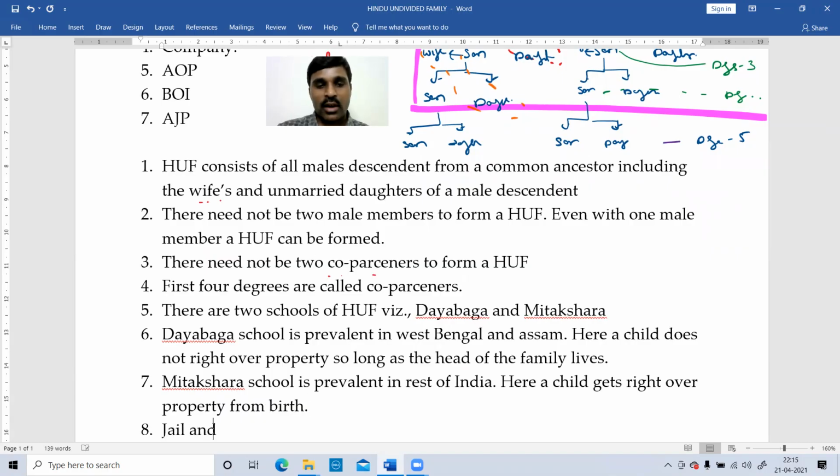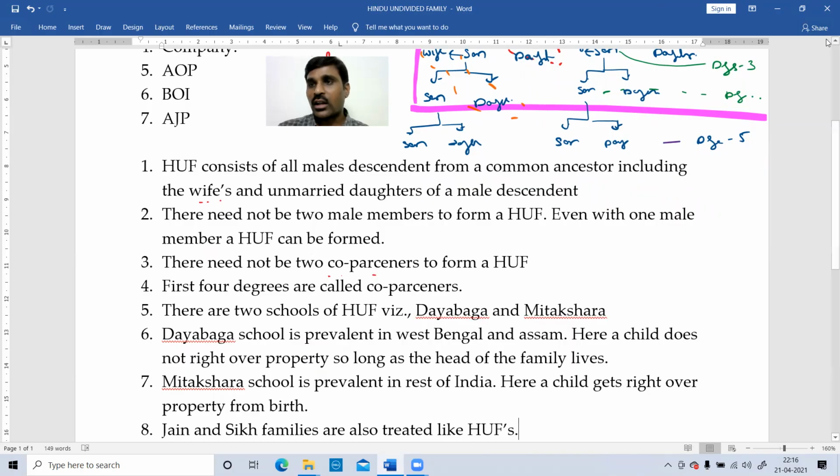Next, Jain and Sikh families are also treated as a part of HUF, even though they are not Hindus. Okay, these are the basic points of HUF.